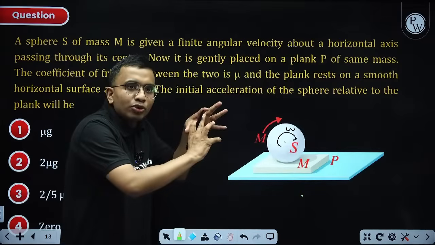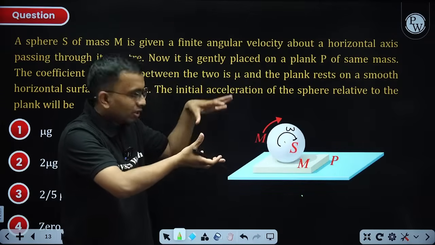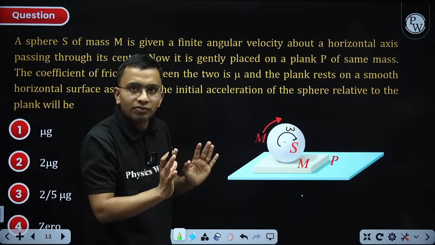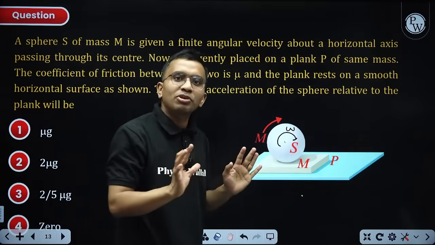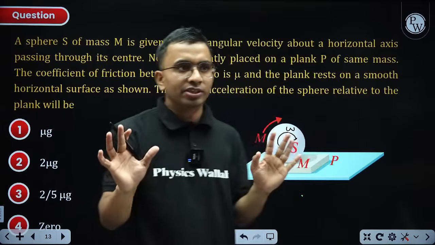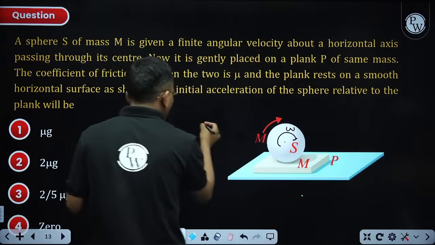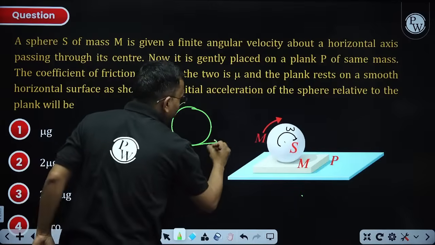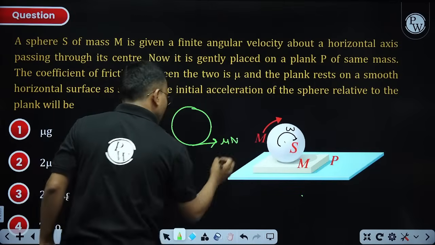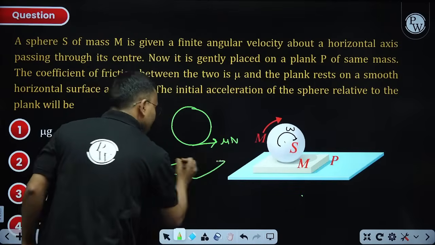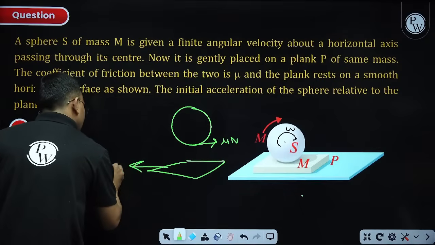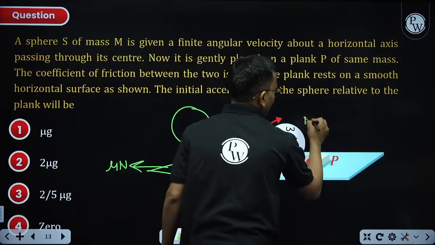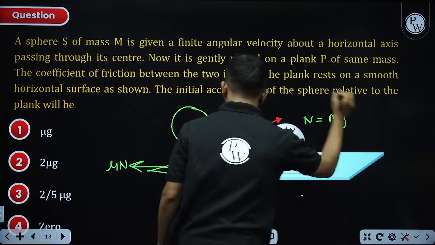Now it is rotating with some angular velocity. When you just placed on it, what will happen? Kinetic friction will be there. How much will be the kinetic friction? Mu n. Kinetic friction is constant. So on the upper, it was rotating like this. It will have mu n force in this direction. On the lower plank, it will be a mu n force in this direction. What is n? Normal. Normal is mg. And here is mg.